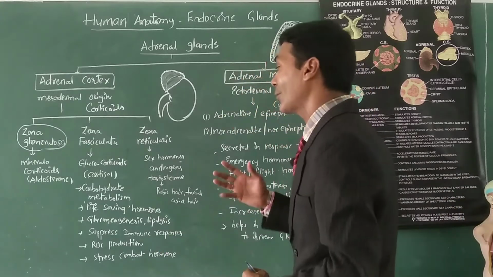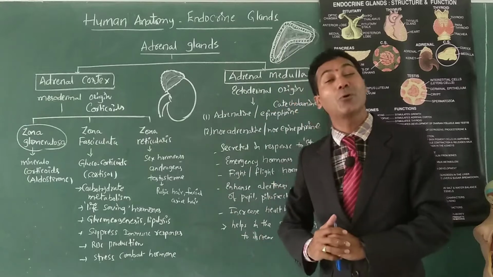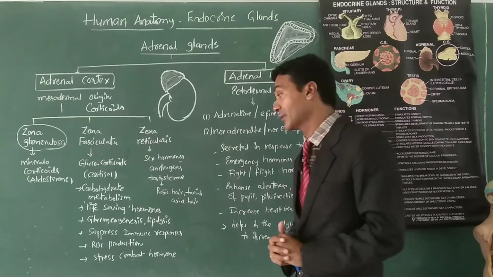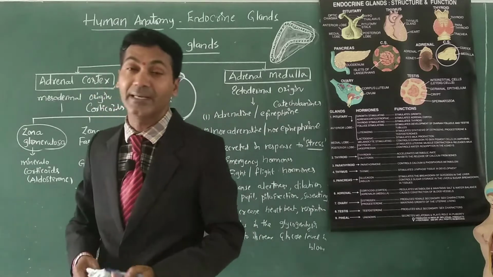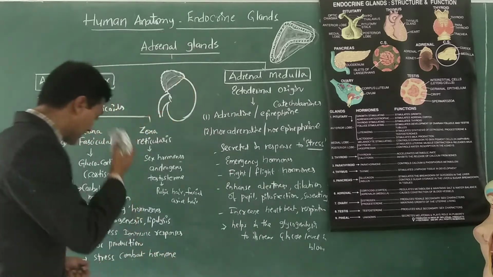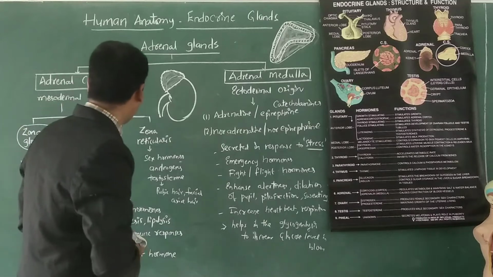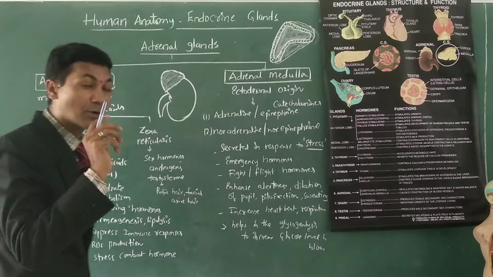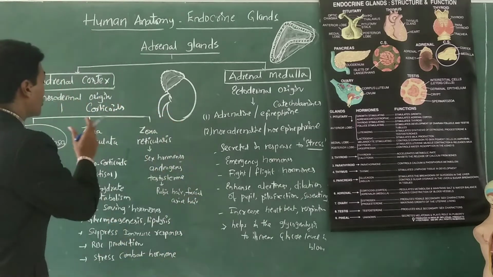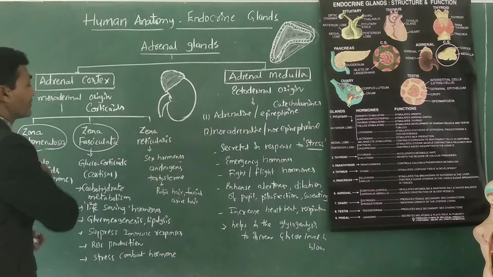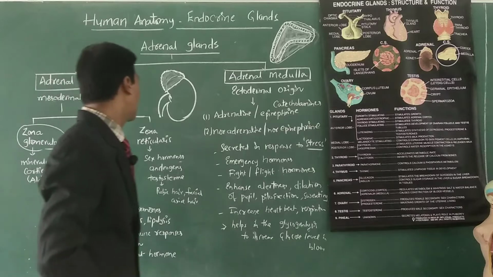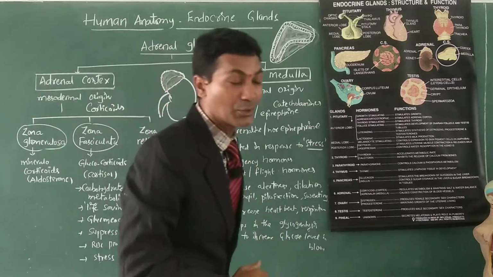Then finally, cortisol helps in RBC production also. And one more function: it helps in combating stress. We can say it is a stress-combat hormone. So this is regarding glucocorticoids secreted by zona fasciculata, the middle zone of the adrenal cortex. And the inner zone of the adrenal cortex is known as zona reticularis.